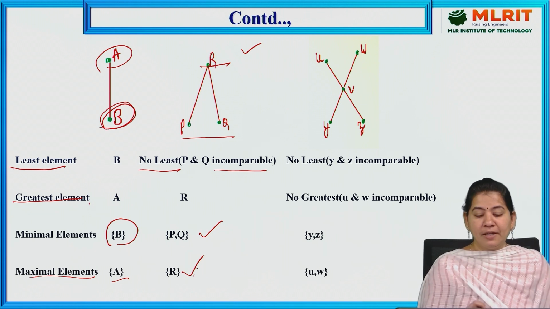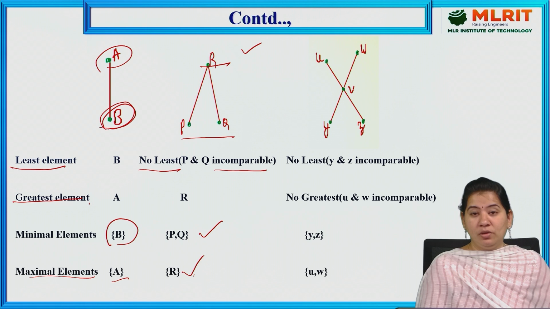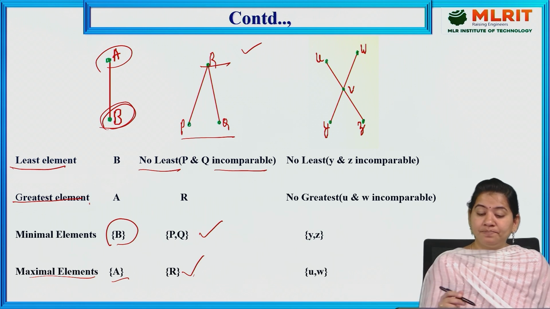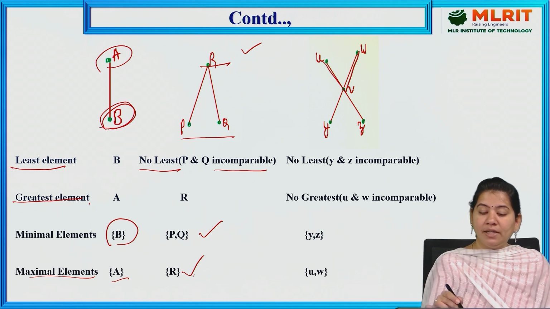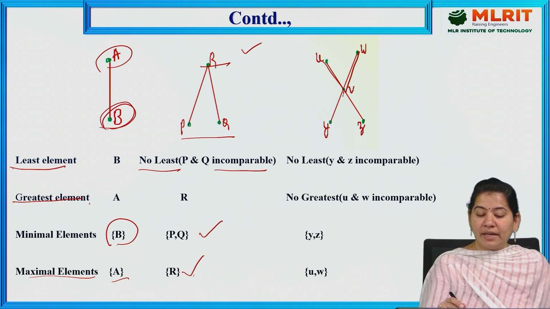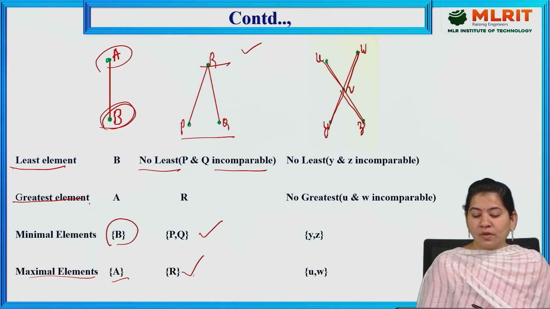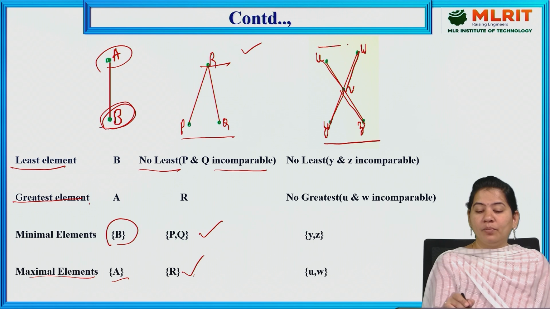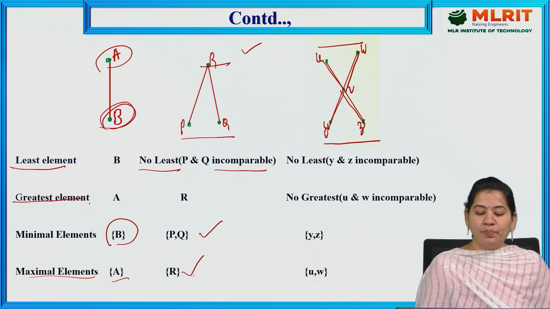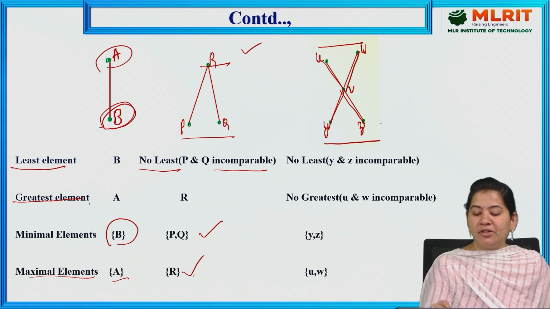Here we have another example also. If we observe here U, V, W and here again Y, Z, the bottom elements are two and the topmost elements are two. So that's why there is no least element and no greatest element.